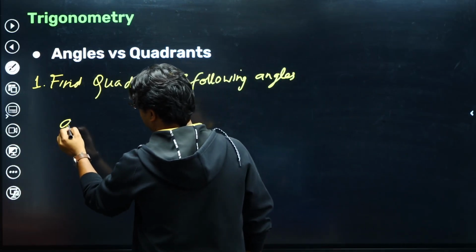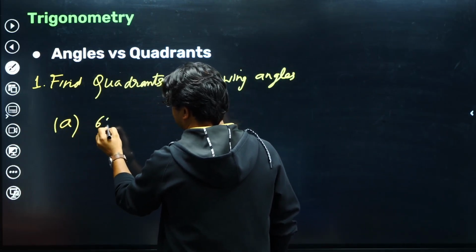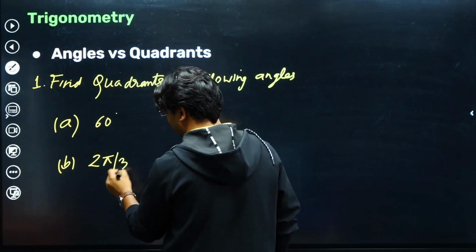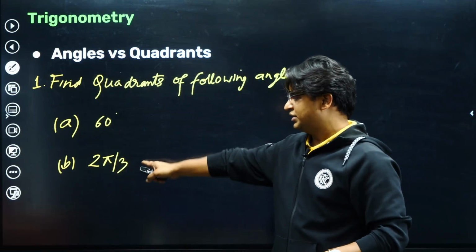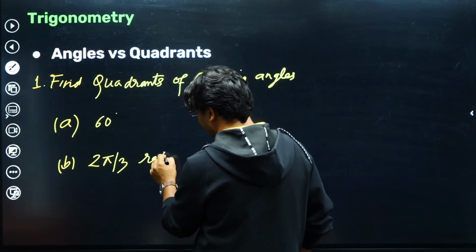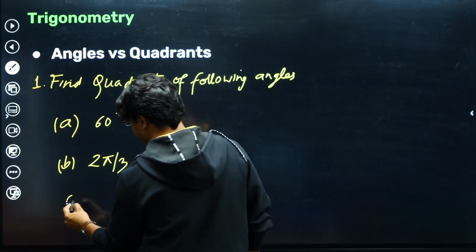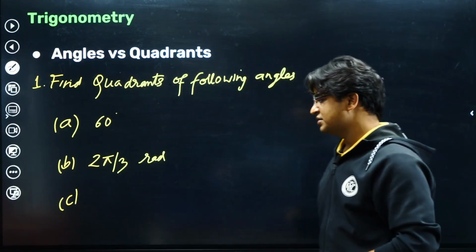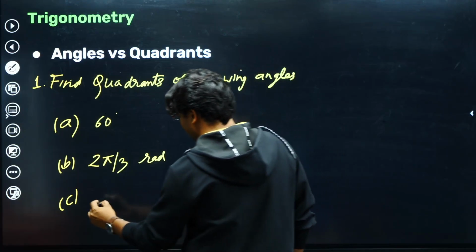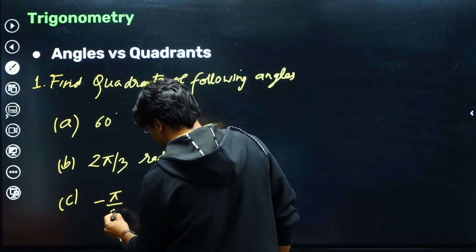Let's say we want to talk about 60 degree. We want to talk about 2 pi by 3. If nothing is mentioned in the units, understand that we are talking about radians. I am writing it here, but many times it won't be written and you would be expected to understand that it is radians. Minus pi by 3.